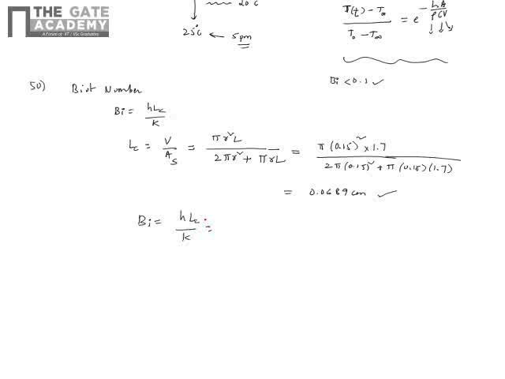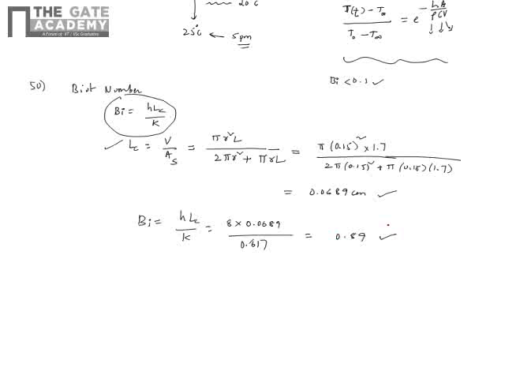H is the heat transfer coefficient between air and the human body, given as 8 watt per meter square degree Celsius. Then the characteristic length, LC. This is the non-dimensional number occurring in lumped analysis, the Biot number, and we are asked to find it. The value of K is 0.617. When I substitute all that, I get a Biot number of 0.89.